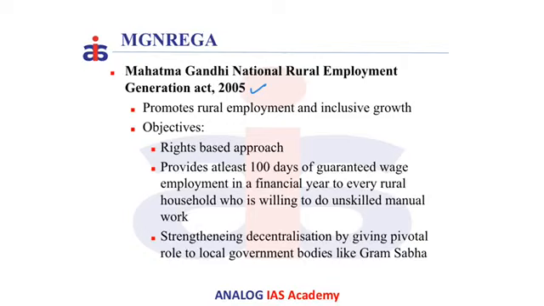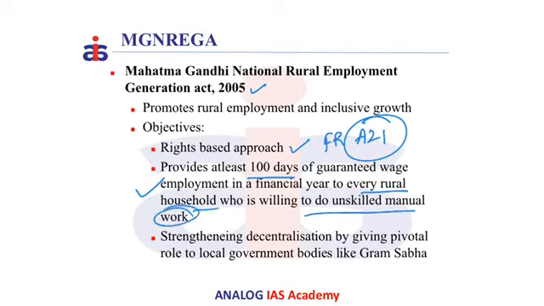The main objective of the MGNREGA Act is the rights-based approach. That is, for the first time, the right to work has been included as a fundamental right under Article 21 of the Constitution. According to this Act, the government needs to provide at least 100 days of guaranteed wage employment in a financial year to every rural household who is willing to do unskilled manual work. Remember, it is unskilled manual work.